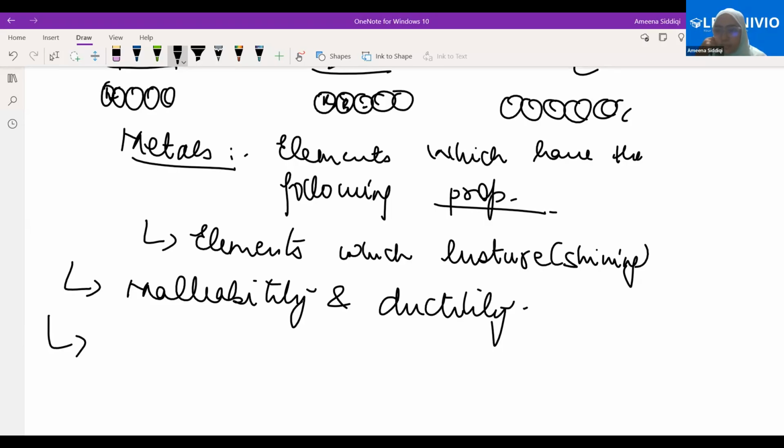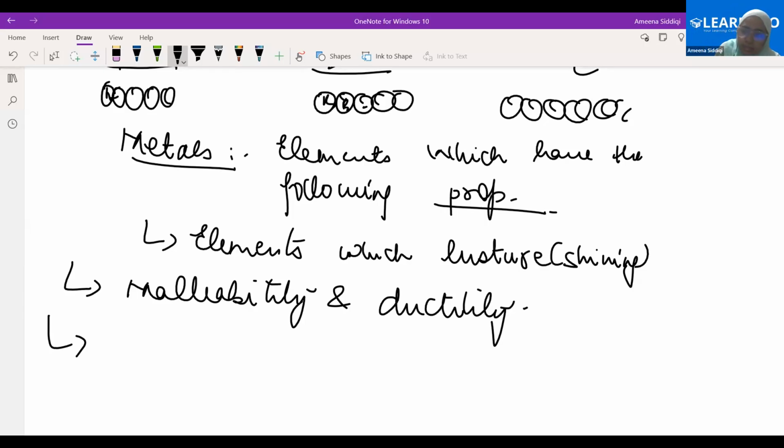For the passage of electric current. And why are they able to pass the electric current? Yes, because they are conductors. Very good. They are conductors of electricity. So metals are good conductors of heat and electricity.